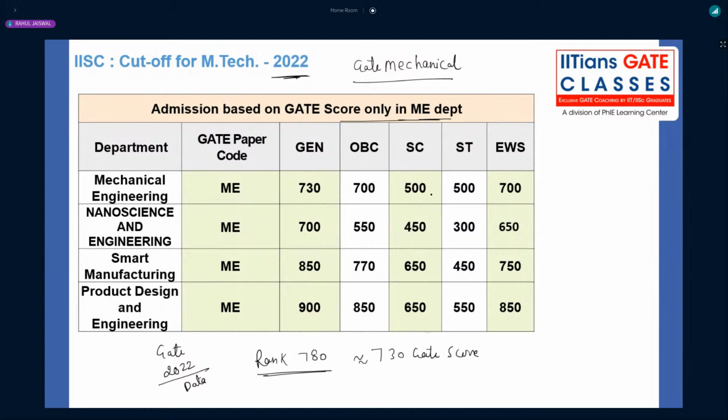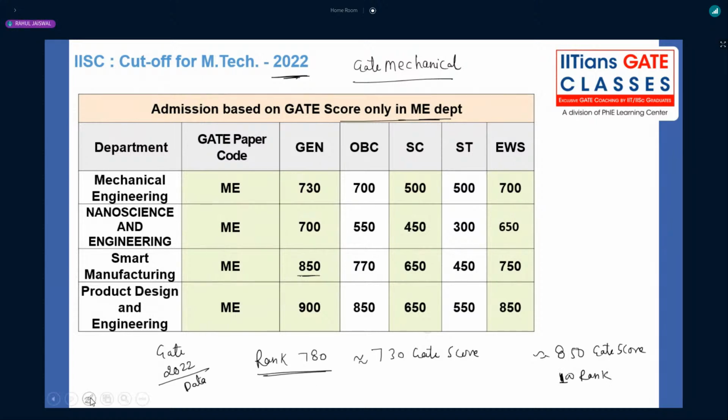Nanoscience and engineering, right? Here again, for mechanical, that is a separate department, interdisciplinary department. You will be having the cutoffs 700, 550, 450, 300, and 650. Smart manufacturing is also one of the good specializations you can have. But you can see, my dear friend, why the cutoff went so high, 850. 850 means what you can have? Almost like a 100 rank, right? The 850 GATE score, according to last year, was a 100 rank in mechanical.